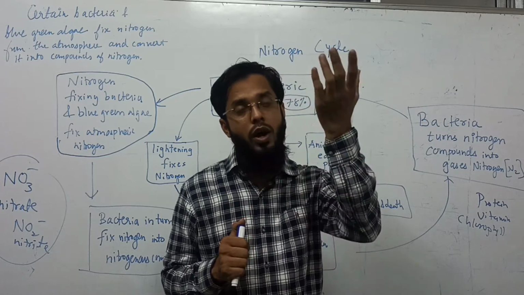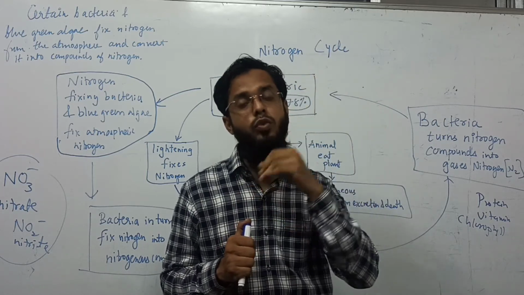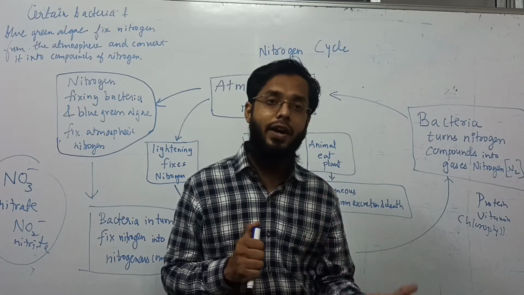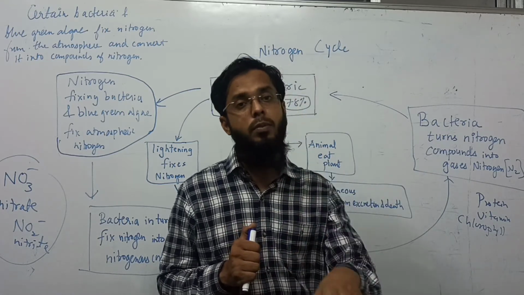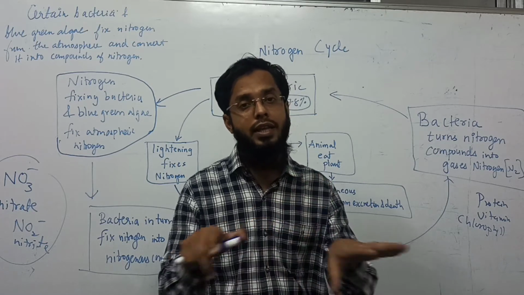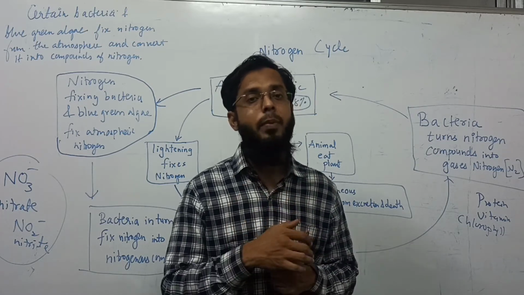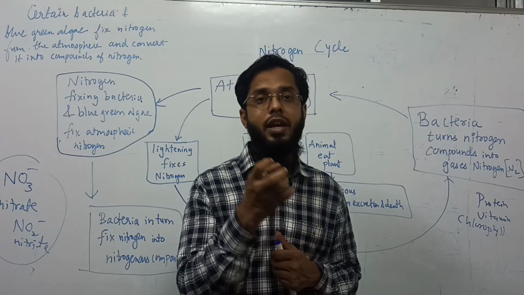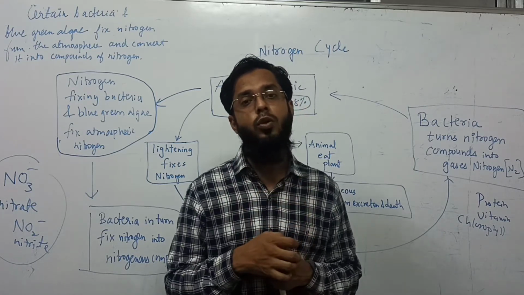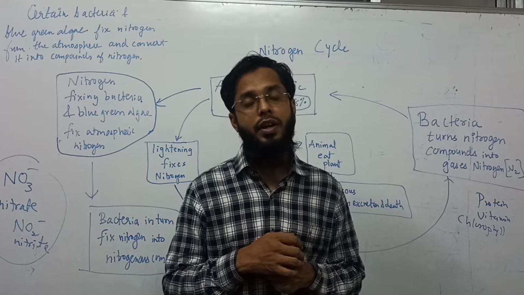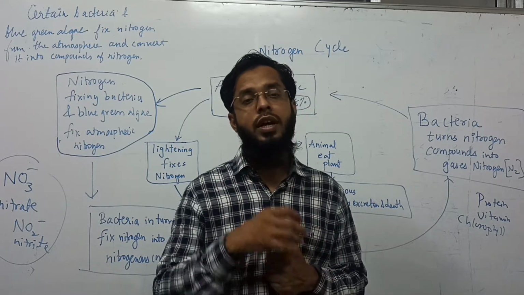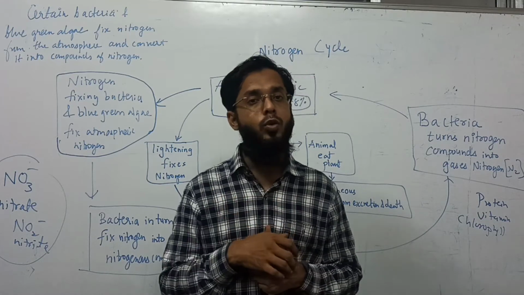So the nitrogen in the air, N2 gas, gets converted into nitrate and nitrite, and then it is composed in the soil. It is then spread in the soil, and this is done by certain bacteria. They are known as nitrifying bacteria. So these bacteria convert this atmospheric nitrogen into compounds of nitrate and nitrites, and this process is known as nitrogen fixation, and then it is absorbed by the roots.